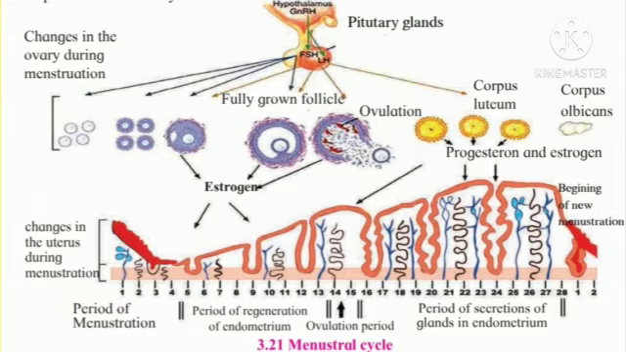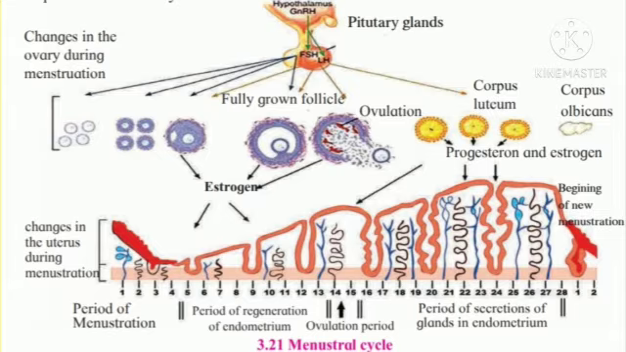The remaining tissue of the burst follicle forms the corpus luteum. The corpus luteum starts to secrete progesterone. Progesterone is also called the pregnancy hormone. Endometrial glands secrete their secretion under the effect of progesterone. Such an endometrium is ready for implantation of the embryo.